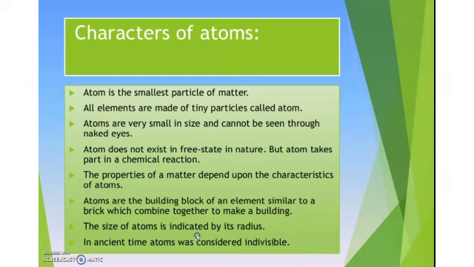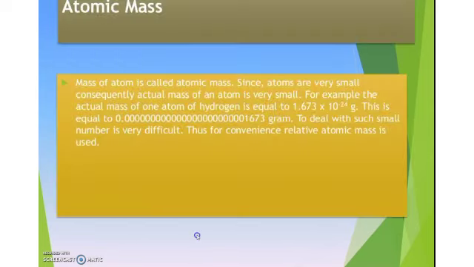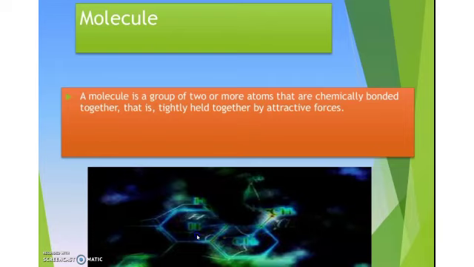In ancient times, the atom was considered indivisible. In the last chapter we studied that the atom is divisible. Atoms are made up of proton, neutron and electron. And we have seen symbols of some elements: chlorine is Cl, zinc is Zn, sodium is Na. We have also studied atomic mass. Mass of the atom is called atomic mass, and for convenience we use relative atomic mass.